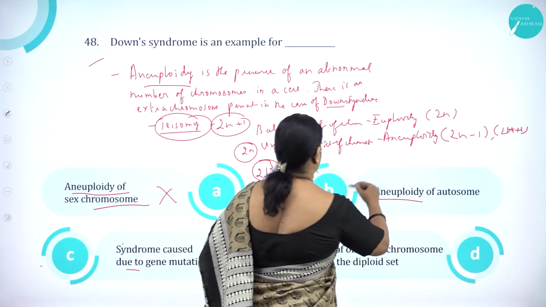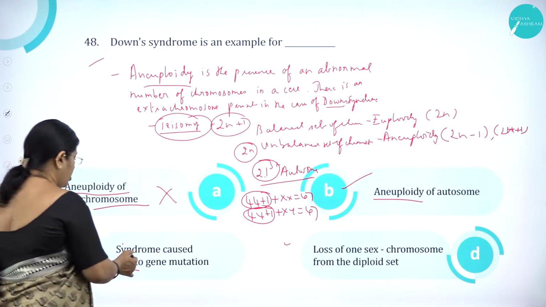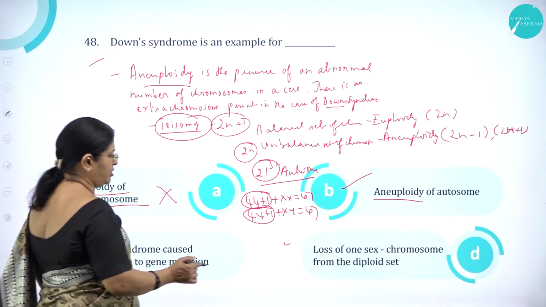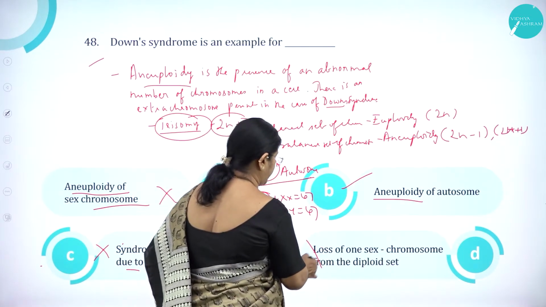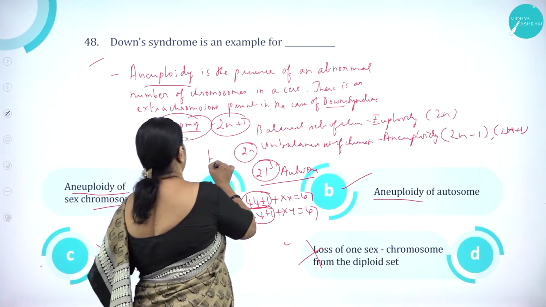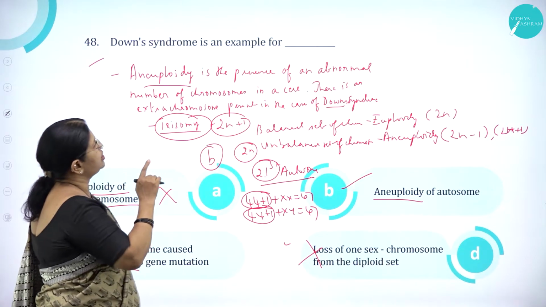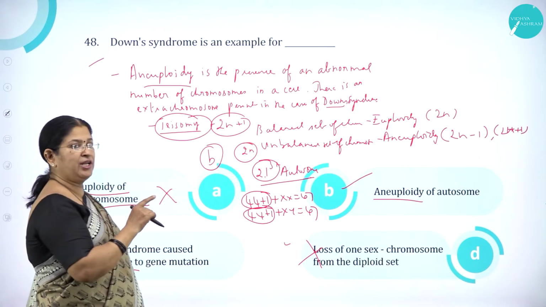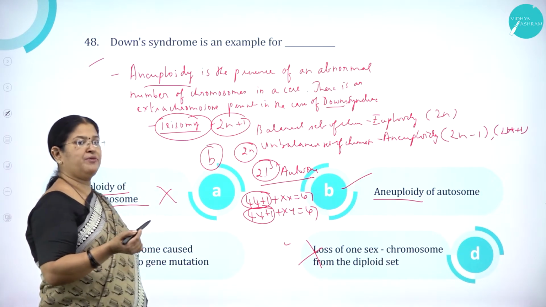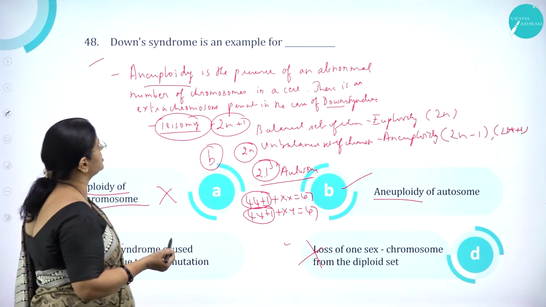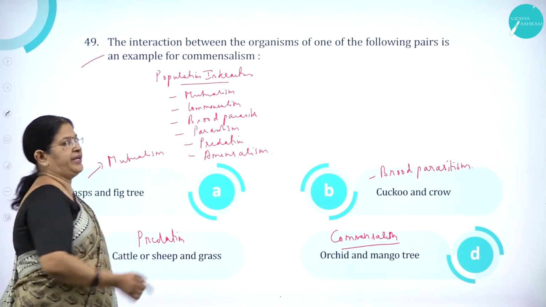Aneuploidy of autosome, correct. Then syndrome caused due to gene mutation, wrong. Loss of one sex chromosome from the diploid set is wrong. So option B is correct. Down syndrome is an example for aneuploidy of autosome. Aneuploidy means what? Unbalanced set of chromosomes. Moving on to question number 49.